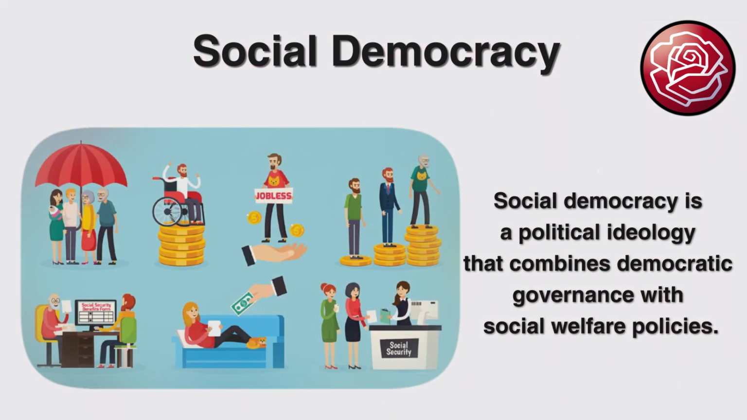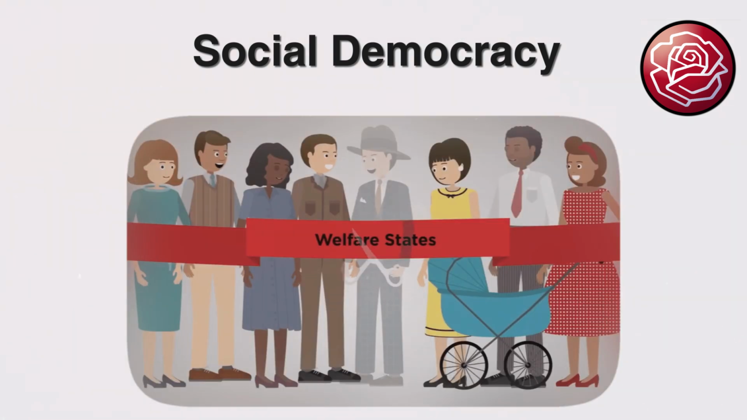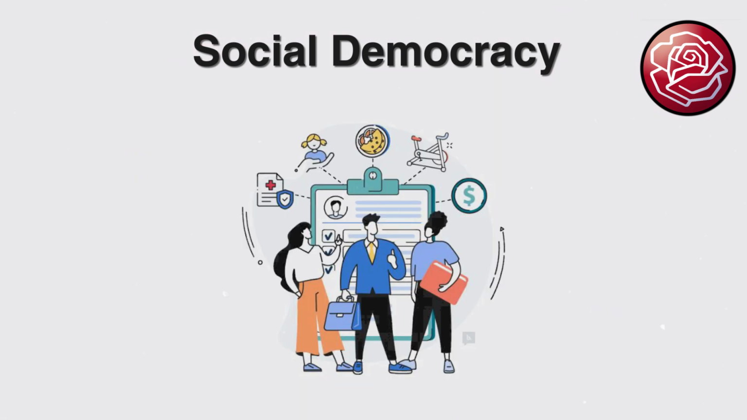Social democracy is a political ideology that combines democratic governance with social welfare policies. It advocates for a mixed economy where both the state and private sector play roles in providing economic security and social services. Social democrats seek to balance individual freedoms with social justice.